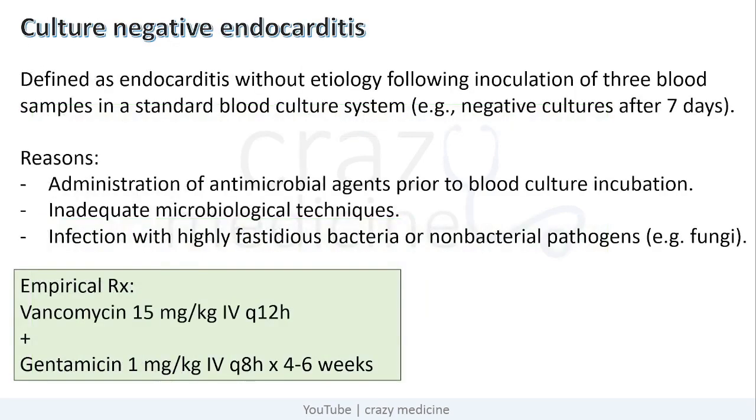Now what is culture negative endocarditis? It is defined as endocarditis without etiology following inoculation of 3 blood samples in standard blood culture system. Example, negative cultures even after 7 days of inoculation. There are many reasons behind this, that are administration of antimicrobial agents prior to blood culture or inadequate techniques or infection of highly fastidious organism like fungi. So in this condition, empirical treatment can be started with vancomycin plus gentamicin for 4 to 6 weeks.